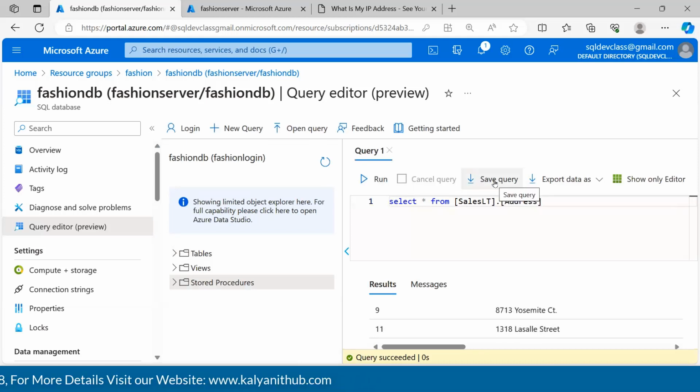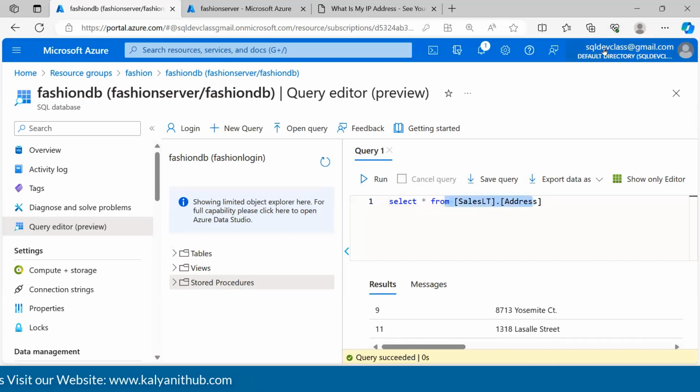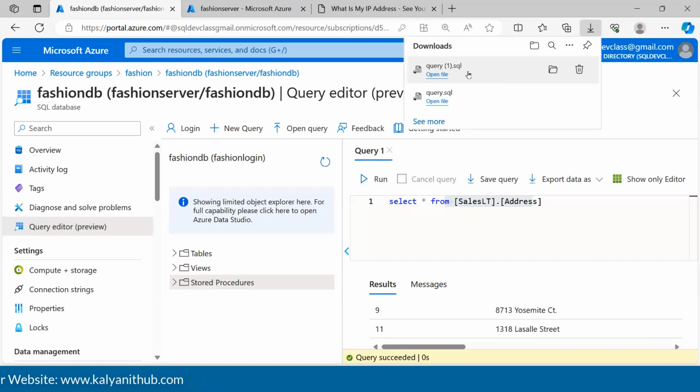But if you see here, save query. Let's say we wanted to save this query. When I click on save, this query is created as a SQL file, and you can notice the file has been saved in my downloads section. Automatically, whatever you write in this specific query editor will be exported as a SQL file so that you can save it somewhere on your local machine. Let's say you wanted to run the same queries again, maybe tomorrow, or when you log into the query editor again, you can copy it from the .sql file and paste it and play around. Play around in the sense you can do your analytics on top of the data.